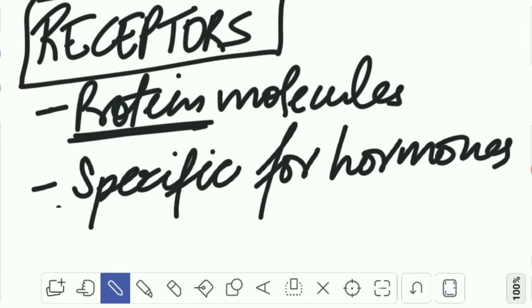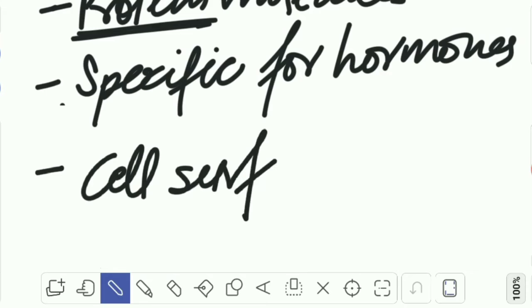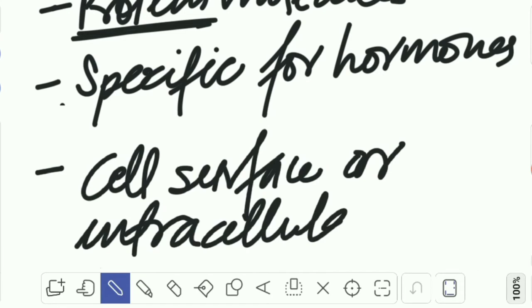And they bind with the hormone and pass the message from one cell to another cell. These are located on the cell surface, or these can also be located at intracellular positions.